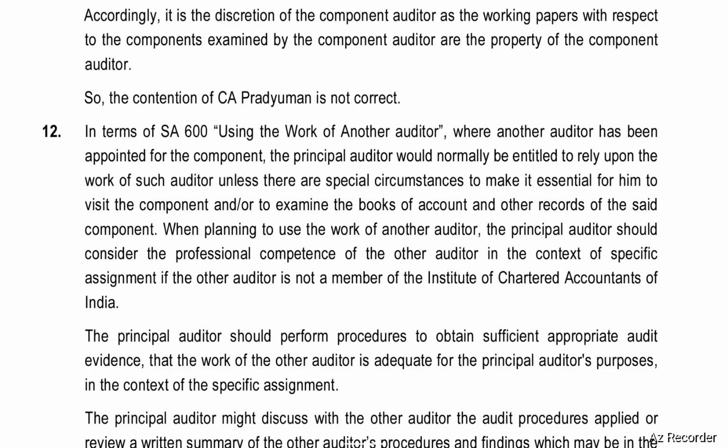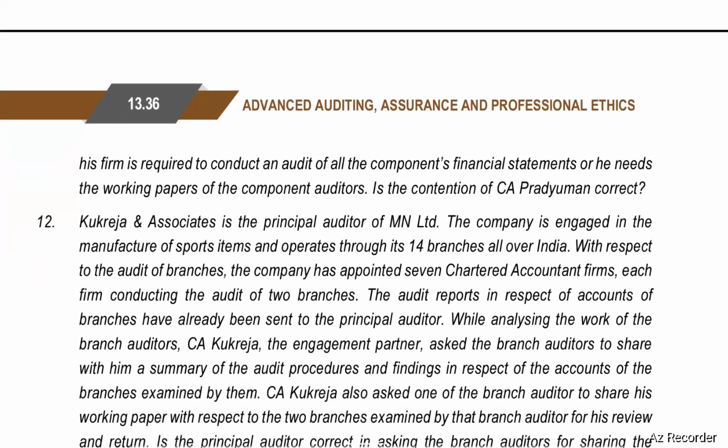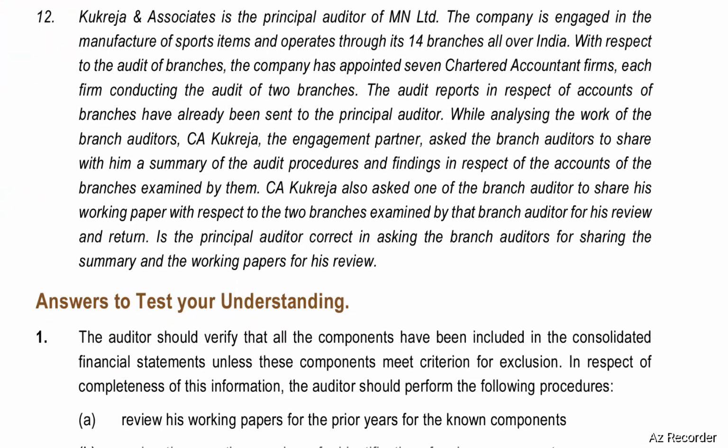Next, test your knowledge question number 12. Kukreja and Associates is the principal auditor of MN Limited. The company is engaged in the manufacture of sports items and operates through its 14 branches all over India. With respect to the audit of branches, the company has appointed 7 chartered accountant firms, each firm conducting the audit of 2 branches. The audit reports in respect of the accounts of branches have already been sent to the principal auditor.